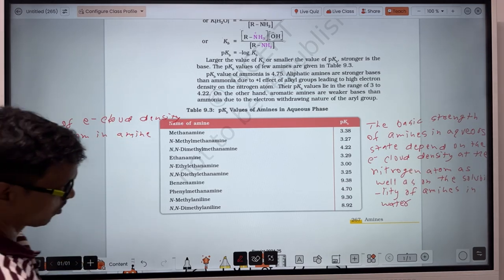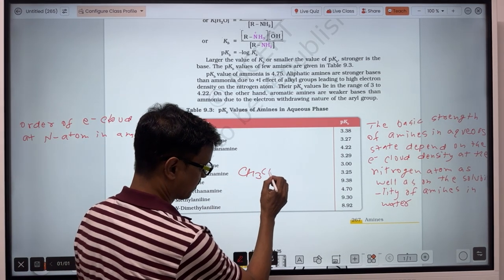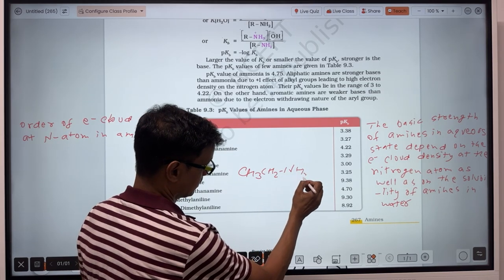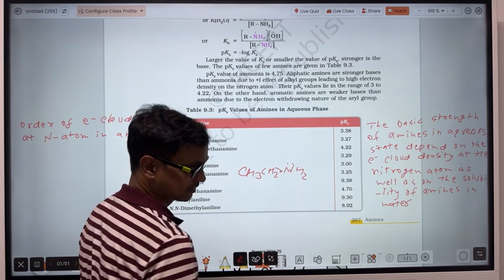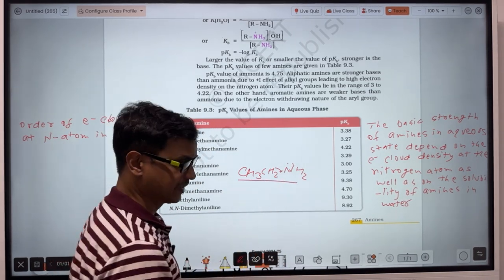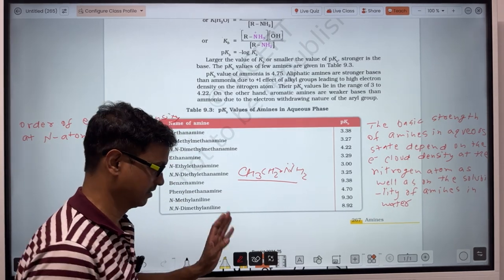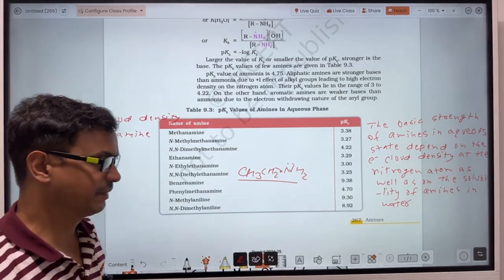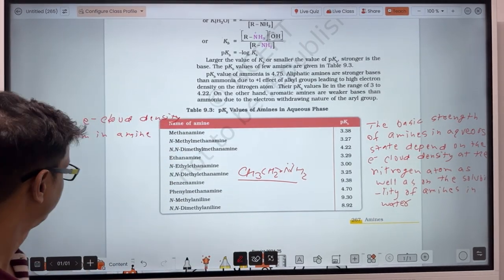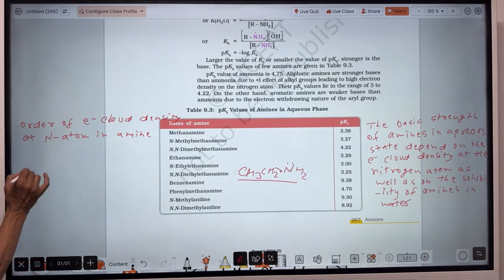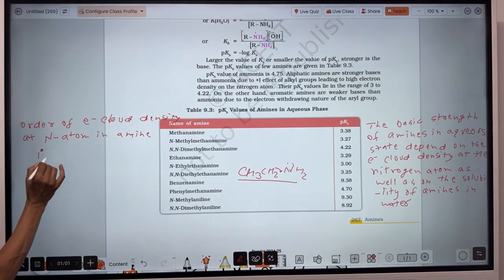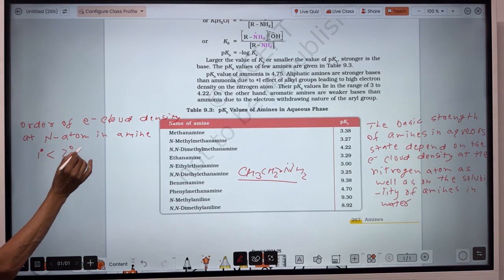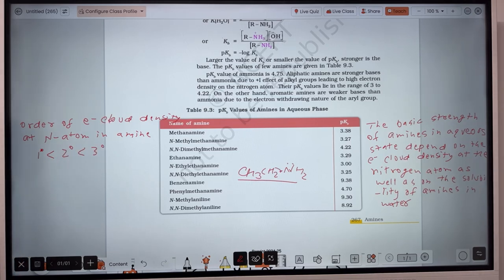You already know that in case of primary amine, electrons are supplied from only one side. So in primary amine, electron cloud density will be least, and in tertiary amine, the electron cloud density will be most. So 1 degree amine has the least electron cloud density, then 2 degree, and then 3 degree. Now let's see the order of solubility.